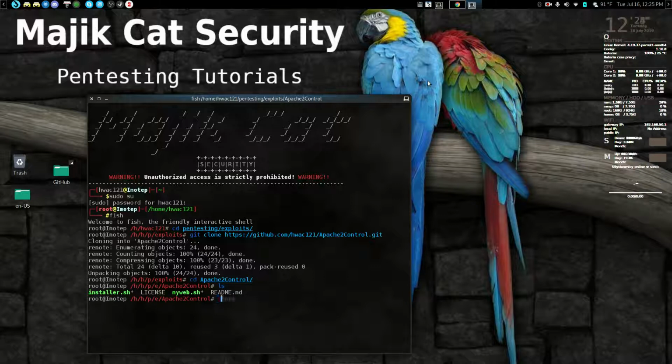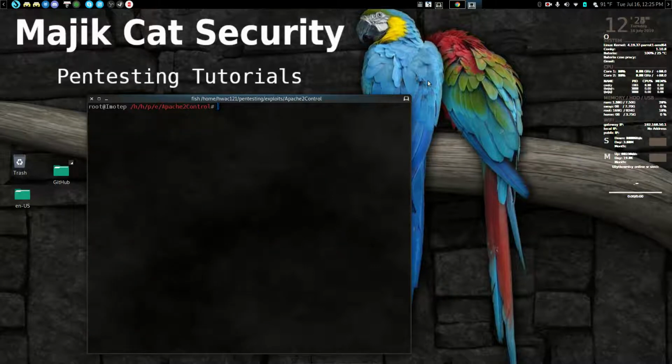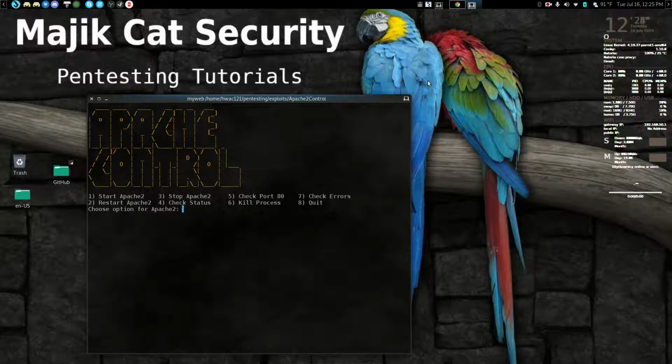Okay, and you would chmod the installer, which it's already done here, but that's what you do. Then you run your installer. Here we go, and it tells you to type myweb to execute it. So then we hit myweb.